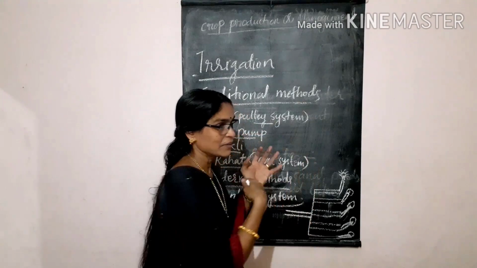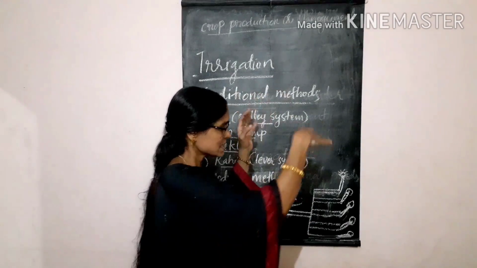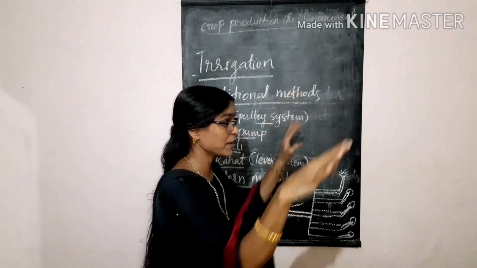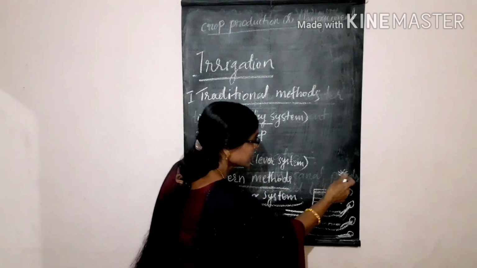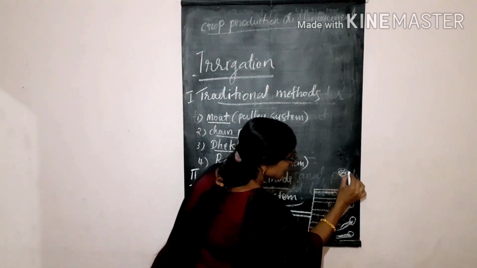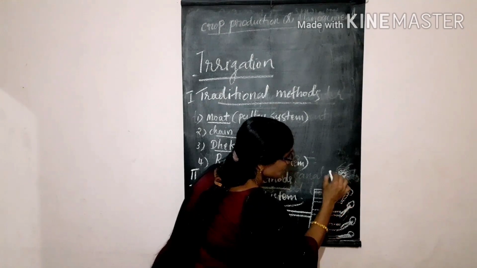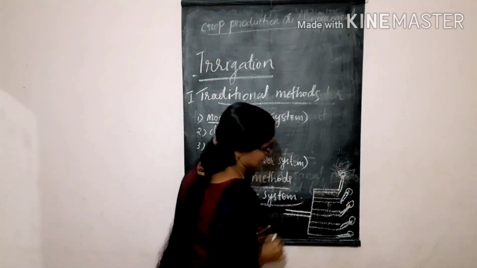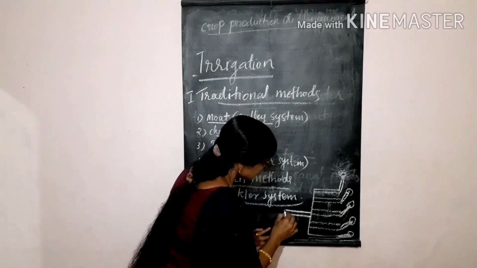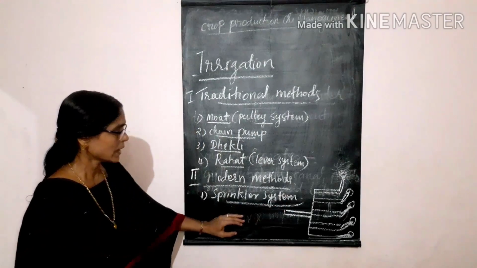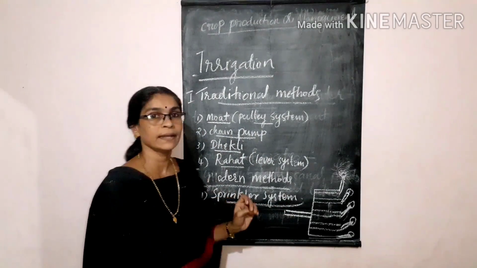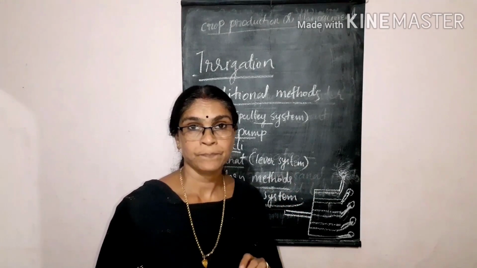When it rains, we know that drop by drop it reaches every part of the field. Like that, the nozzles rotate and sprinkle the crops like rain. This method is very common and very advantageous in sandy soils.